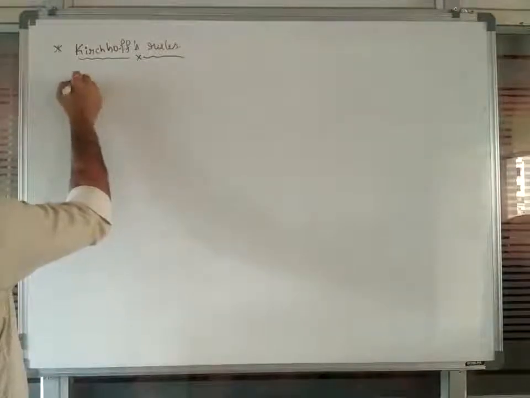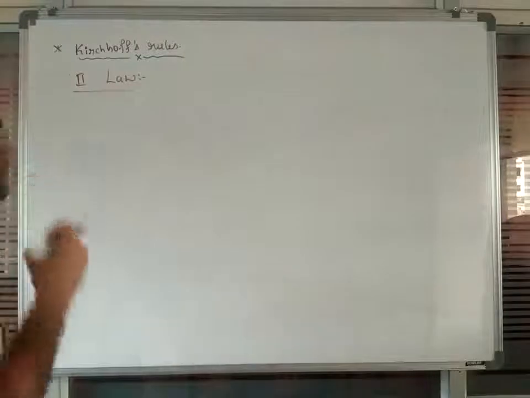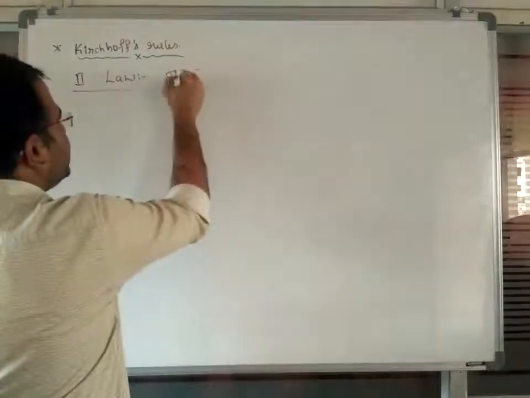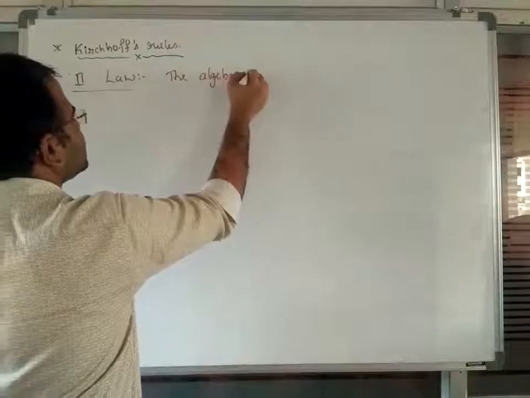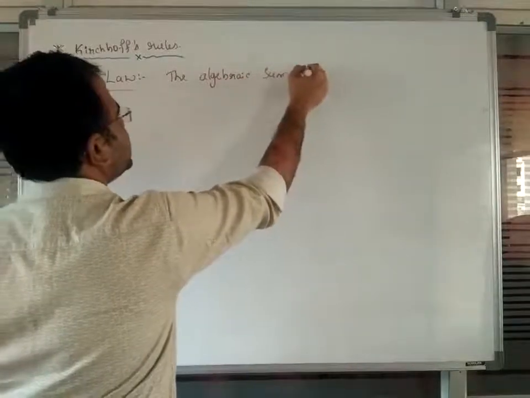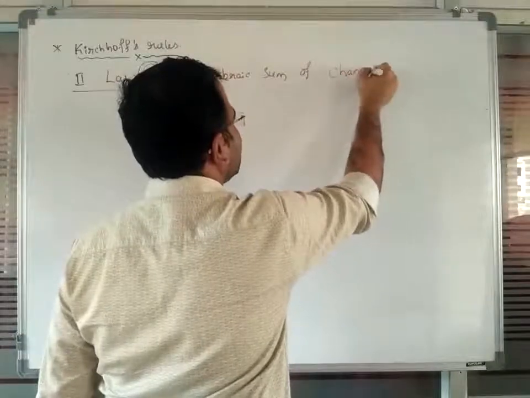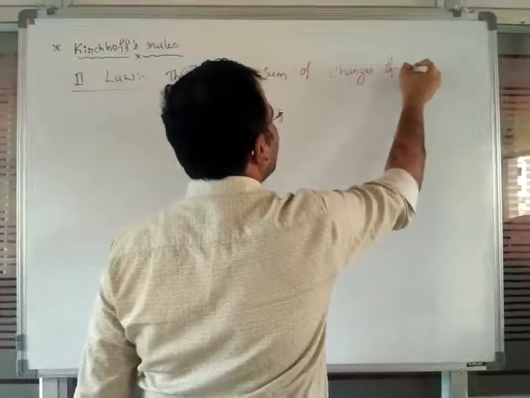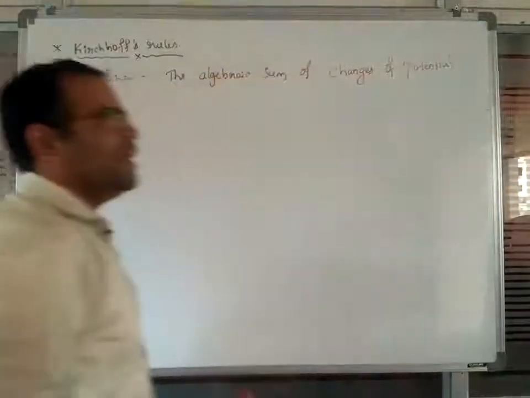The second law is defined as follows: here also you consider the algebraic sum of changes of potential. The algebraic sum of changes of potential in any closed loop.